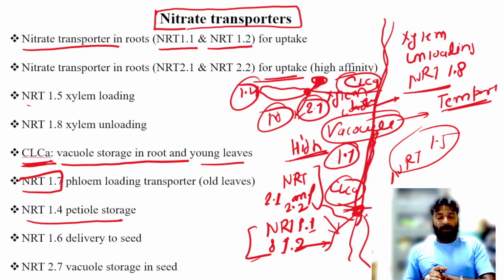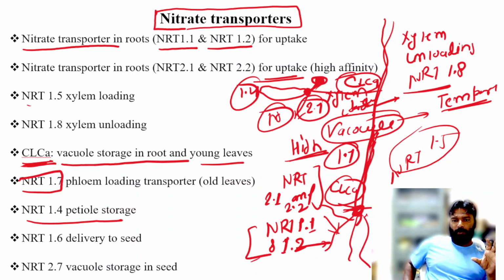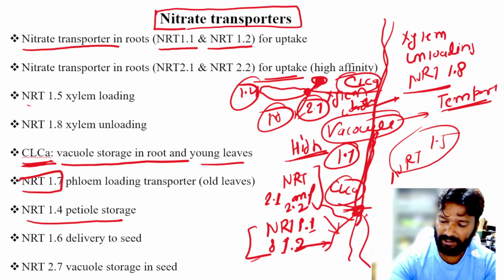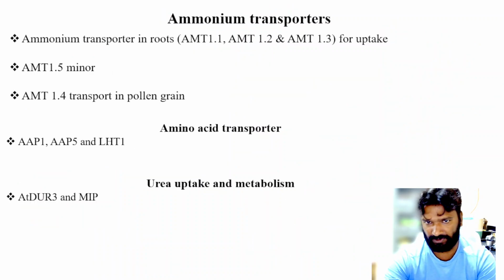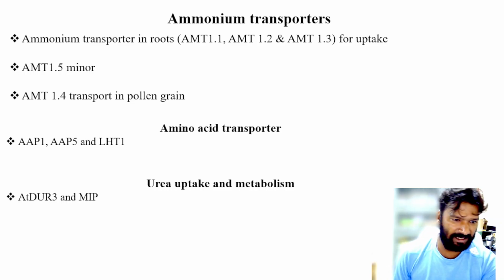Okay friends, so this is about the nitrate transporters. NRT 1.1, 1.2, 2.1 and 2.2 are for nitrogen uptake, 1.5 for xylem loading, 1.8 for unloading, 1.7 for phloem loading, 1.4 for petiole storage, 1.6 for delivery to the seed, and NRT 2.7 for vacuole storage in the seed. So these are the important nitrate transporters. I think you will remember them, it is not that difficult.